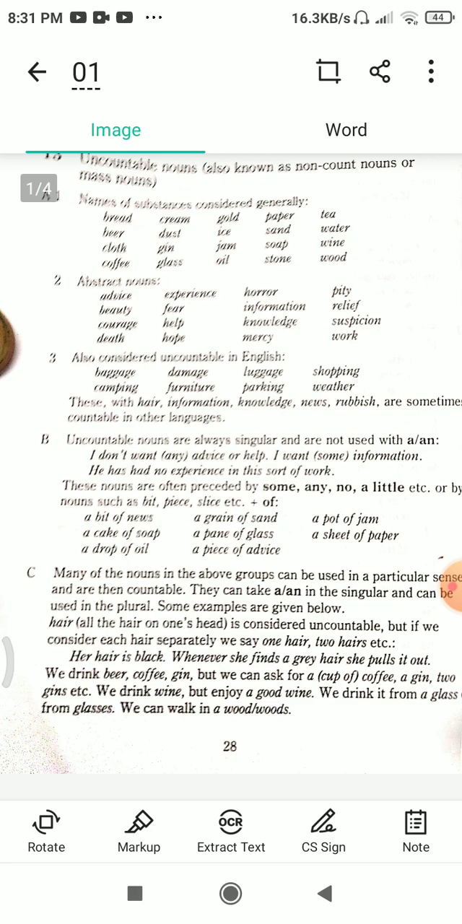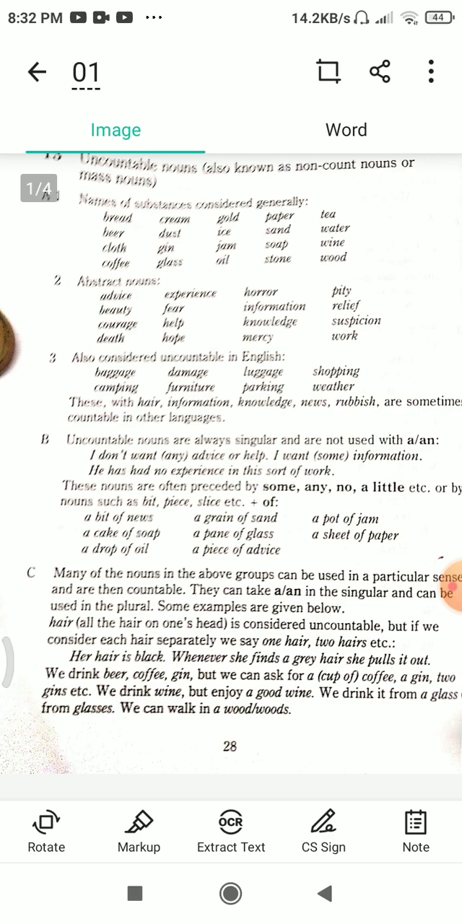in parts. For example, A part, names of substances considered generally: bread, beer, cloth, coffee, cream, dust, gin, glass, gold, ice, jam, oil, pepper, sand, soap, stone, tea, water, wine, wood. And the second part is abstract nouns. For example: advice, beauty, courage, death, experience, fear, help, hope, horror, information, knowledge, mercy, pity, relief, speak and work.